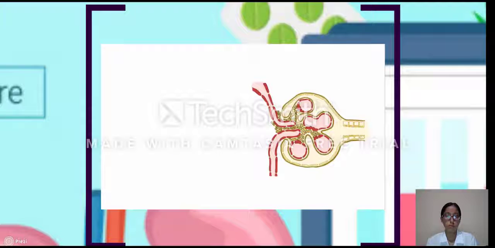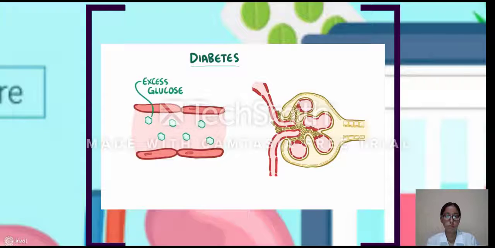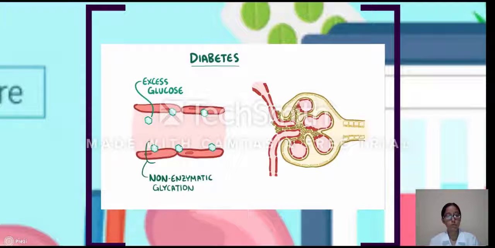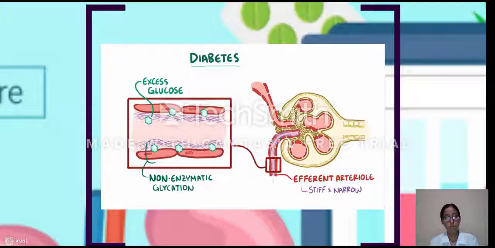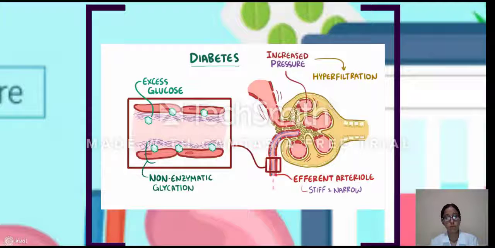The most common cause of chronic kidney disease is diabetes. In this situation, excess glucose in the blood starts sticking to proteins, a process called non-enzymatic glycation, because no enzymes are involved. This process of glycation particularly affects the efferent arteriole and causes it to get stiff and more narrow, a process called hyaline arteriosclerosis. This creates an obstruction that makes it difficult for blood to leave the glomerulus, and increases pressure within the glomerulus, which leads to hyperfiltration, essentially pushing more fluid through.